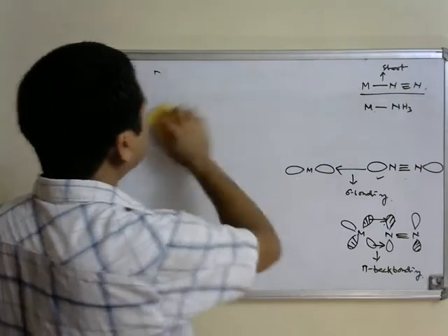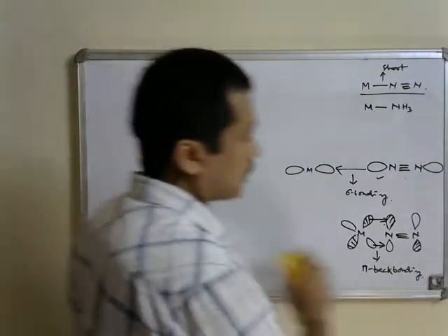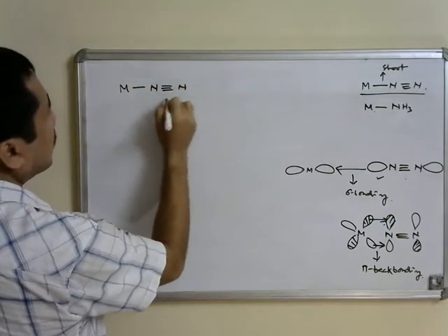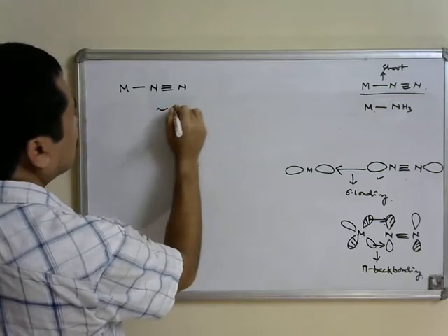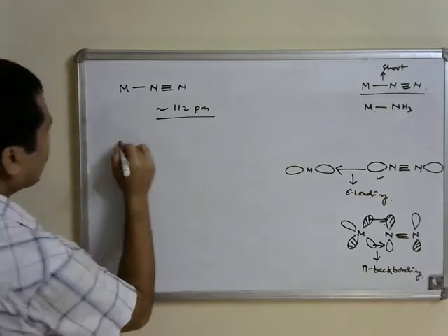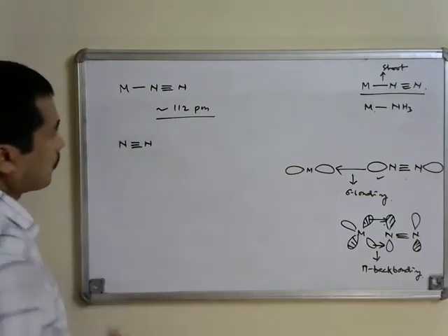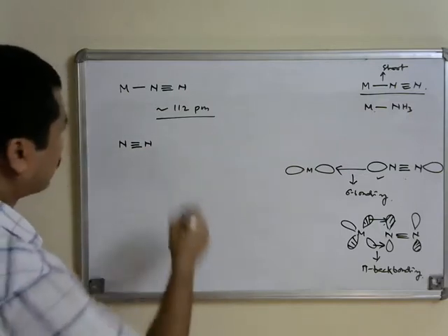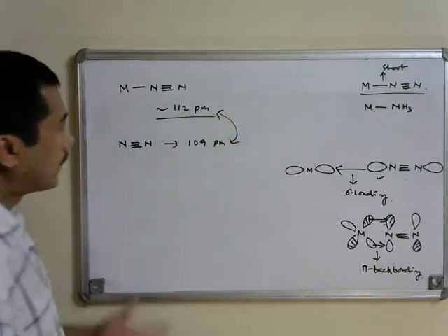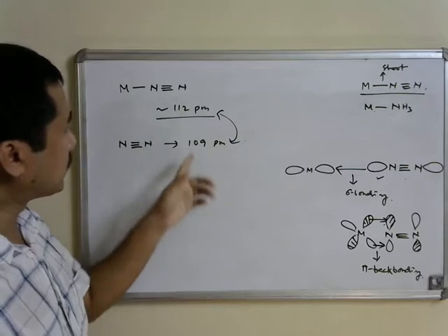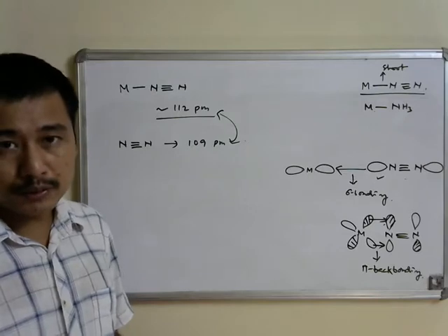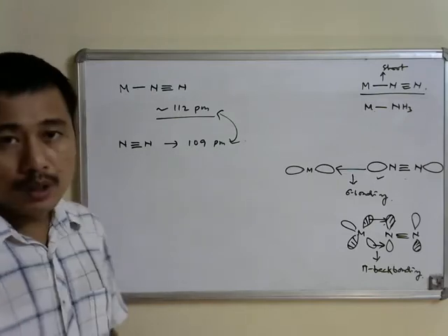When one measures the NN bond distances in metal dinitrogen complexes, what one observes is that the NN bond distance is roughly around 112 picometer, but the NN bond distance in case of the free nitrogen molecule is equal to 109 picometers. So there is only a small increase in the NN bond distance, by only 3 picometer after the dinitrogen complex is formed, and that is why this is not a good way to measure the back bonding interaction.